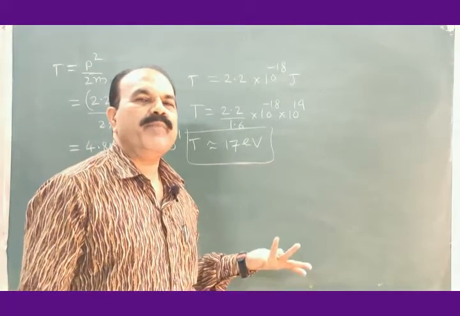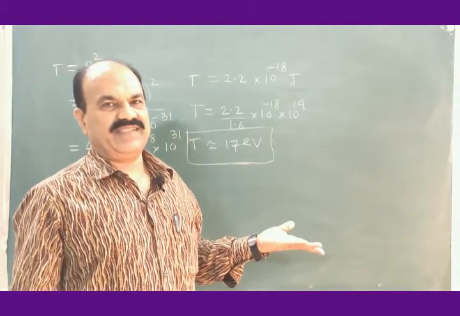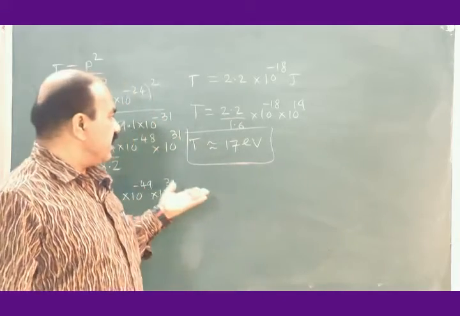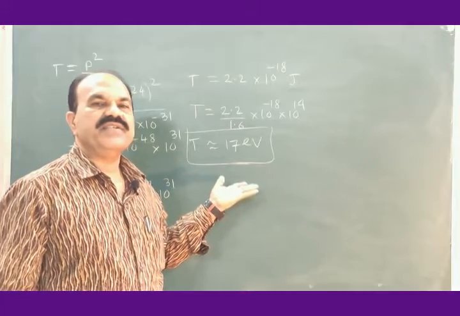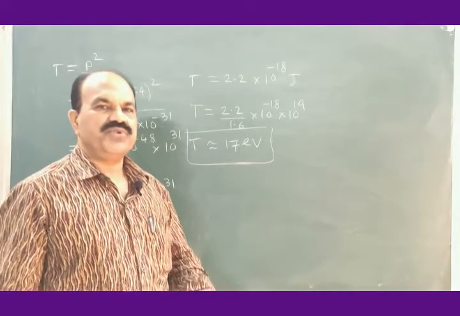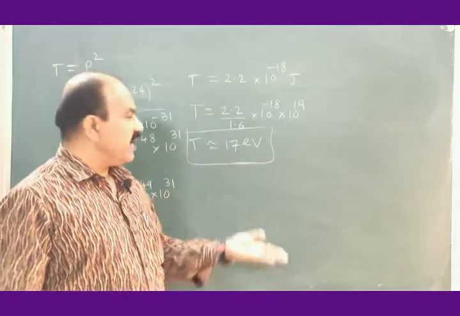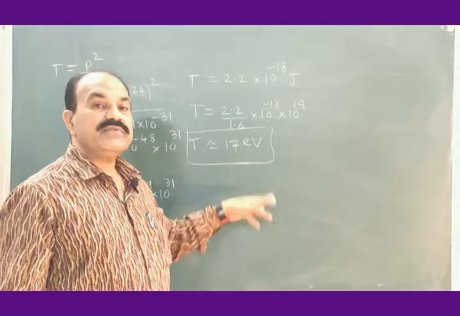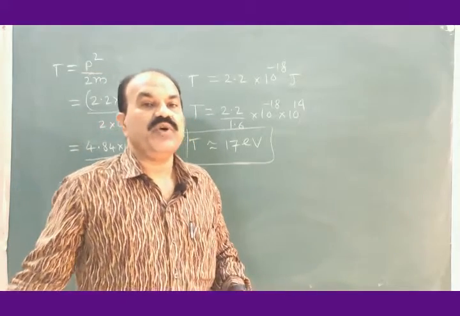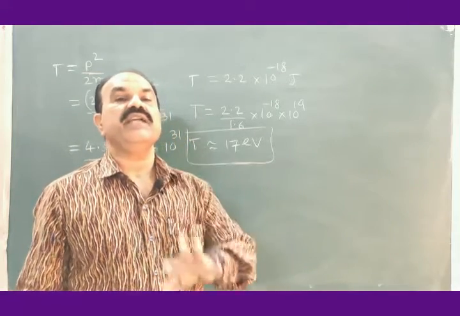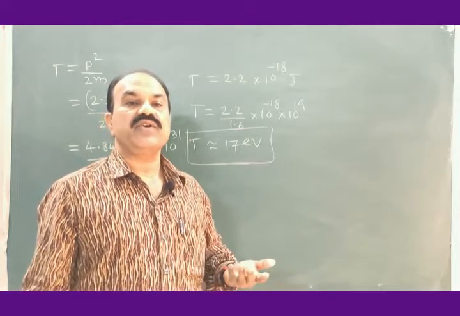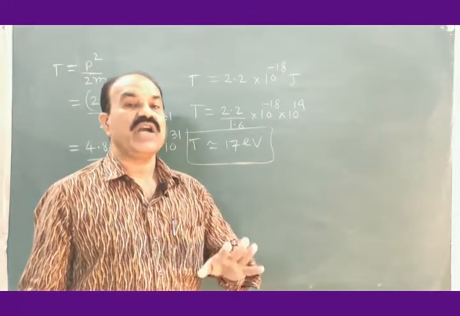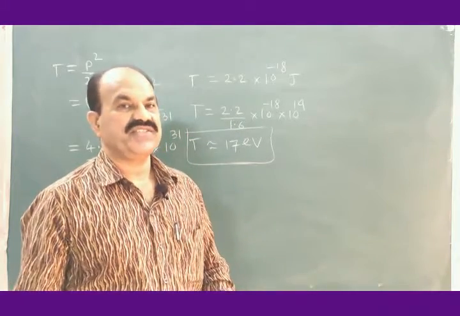And this is completely a possible figure. An electron can have this much kinetic energy. Experimentally, it is found that an electron can have energy in this order, 17 electron volt. In the earlier case, we got 20 million electron volt. 20 million electron volt was too large, not possible for the electron to have that amount of kinetic energy.